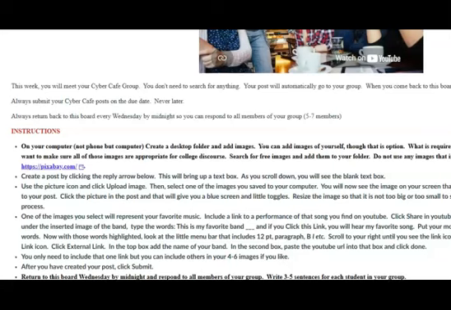Now, for finding images of things that interest you, if you need to locate free images, here is one resource. There are thousands of places to find images for things that interest you. This is just one that I'm showing you here, but there are lots of other ways to find images. Let's look at Pixabay since I'm giving you that option here.